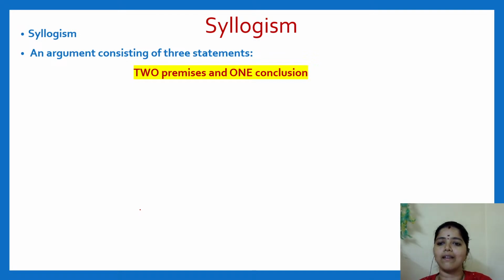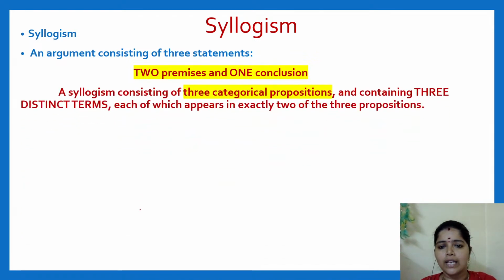A syllogism is nothing but an argument which consists of 3 statements, where it will have 2 premises and 1 conclusion. So a syllogism consists of 3 categorical propositions. We have seen A type, E type, I type, O type, right? Similarly, a syllogism will consist of 3 categorical propositions, which will contain 3 distinct terms, and each term will appear in exactly 2 of the 3 propositions.